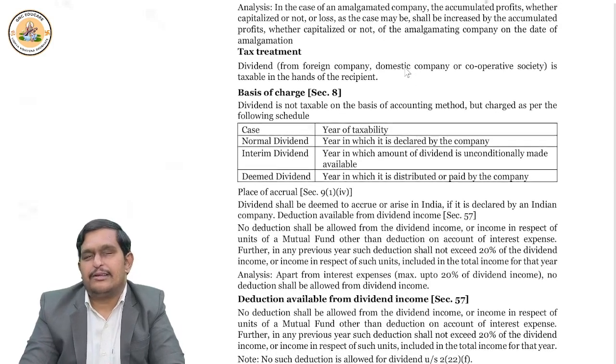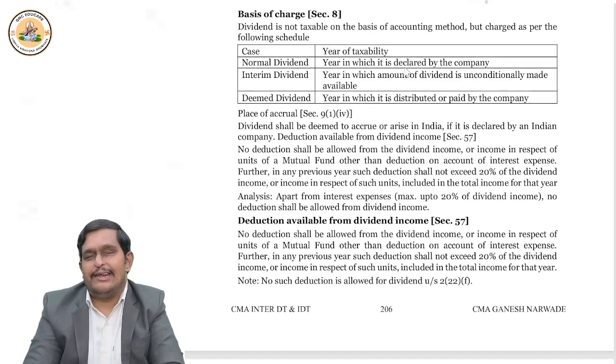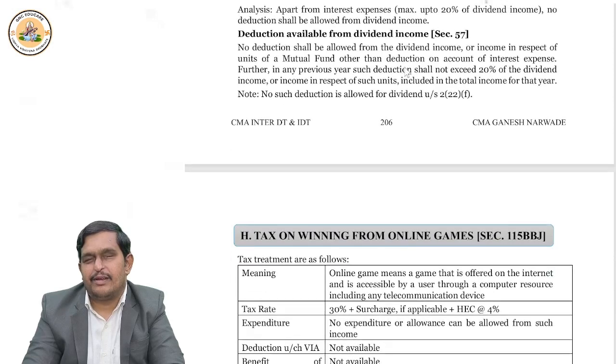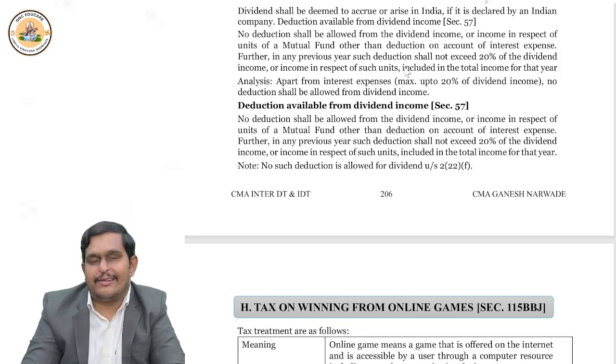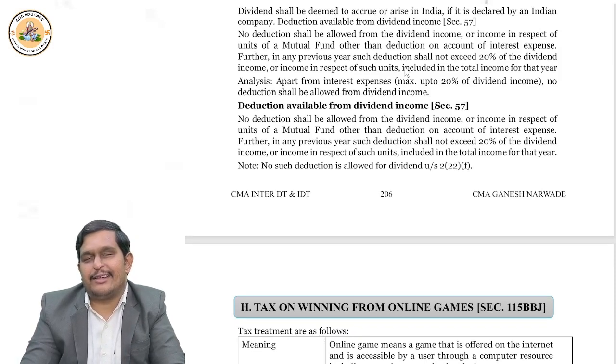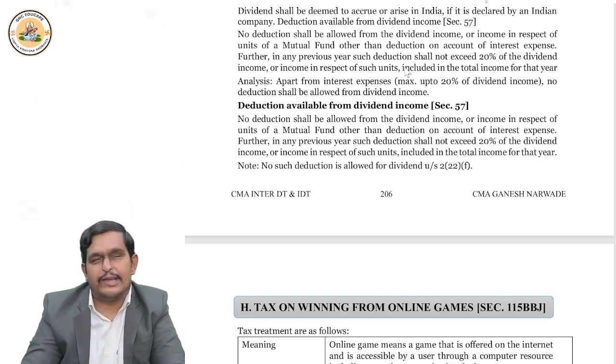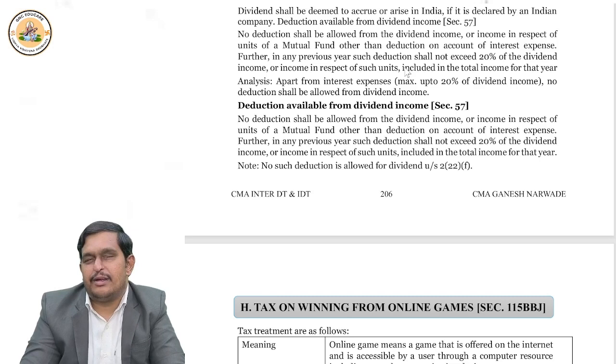Under section 57, any interest on a loan taken to purchase such shares is deductible. Dividend is generally given on shares only. To earn such dividend income, that interest is deductible under section 57. But how much? If you receive a dividend of 1 lakh, the deductible interest is the actual interest or 20% of the dividend, whichever is lower. So any interest on loan is deductible, but only up to 20% of the dividend amount. This also you should remember.